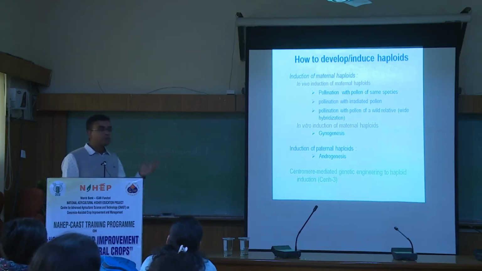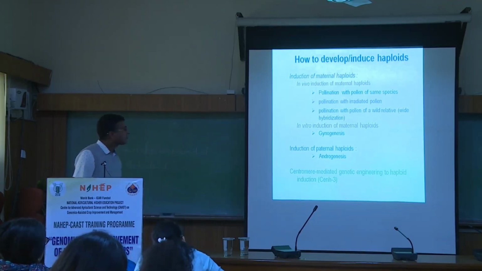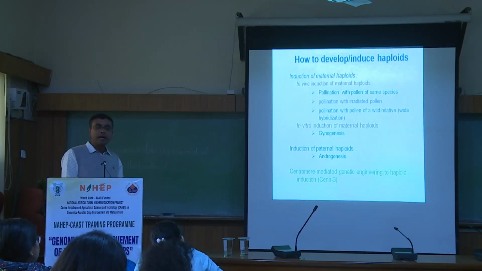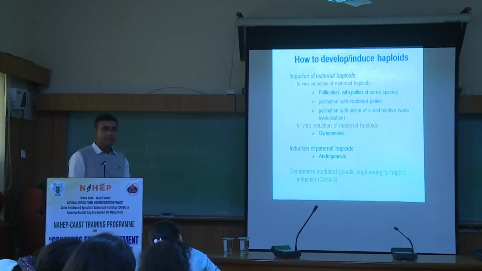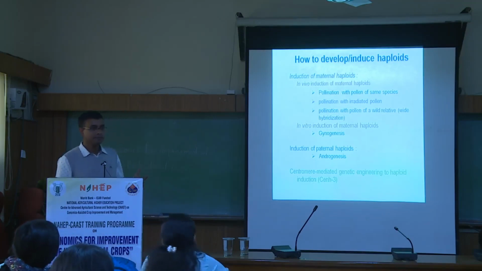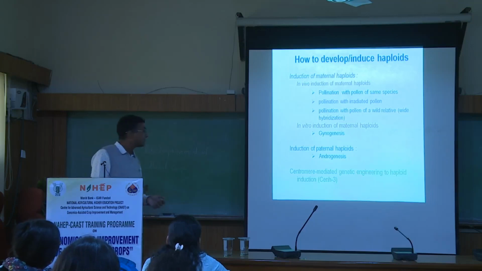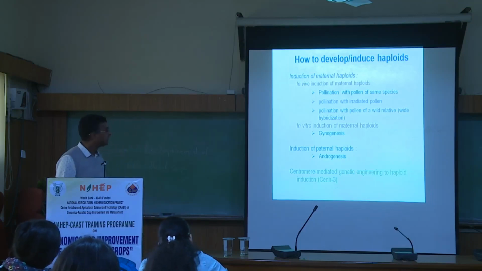So in between you have to do some kind of embryo rescue, after certain stages. Then the pollination with some wild species, there are a lot of examples, particularly in the case of wheat and barley. Even in India, a lot of work has been done in Palampur University. Somebody from Himachal Pradesh, I don't know his name, I could not remember the scientist. A lot of work has been done on development of haploids using some of the wild relatives, and some examples are there even in vegetable crops.